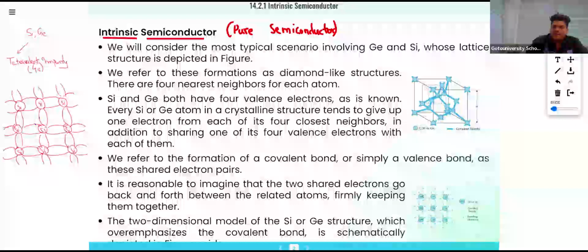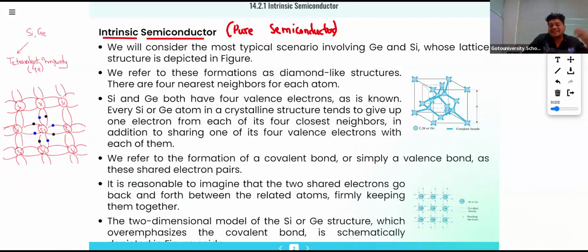For this silicon, I'll be having 4 electrons here: this is the first one, second one, third one, and fourth one. And the remaining 4 will be borrowed from the neighboring elements: 1, 2, 3, 4. And their octet has been completed.